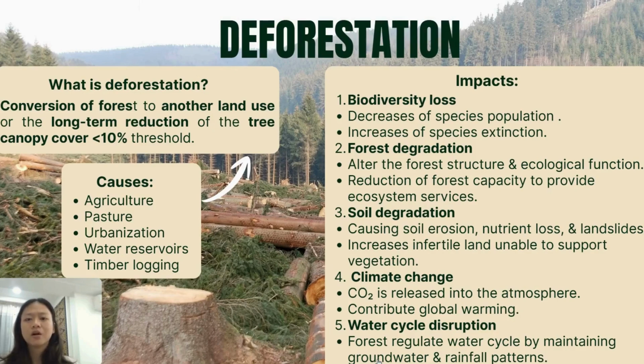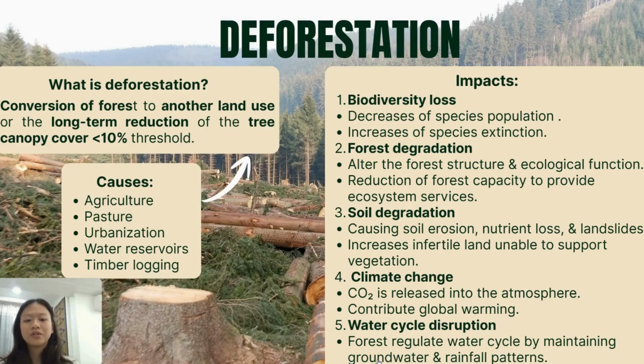So, what are the impacts of deforestation on our ecosystem? Firstly, it leads to biodiversity loss due to loss of habitat, which can decrease species populations and increase species extinction. Secondly, it can lead to forest degradation that alters the forest structure and ecological function, which reduces the forest's capacity to provide ecosystem services. Not only that, soil degradation is also one of the impacts of deforestation, causing soil erosion, nutrient loss, and landslides, which increases infertile land that is unable to support vegetation.